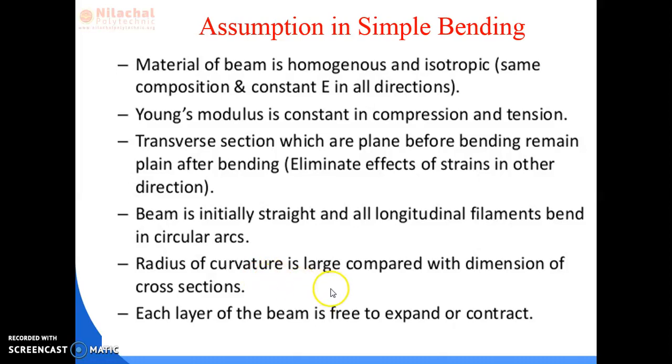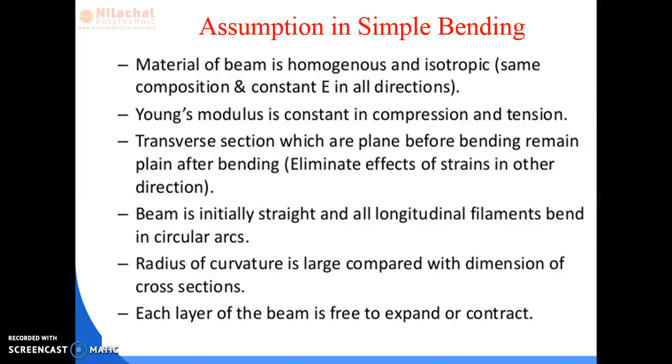The radius of curvature is large compared with the dimensions of the cross section. When couple forces act, bending the beam in sagging or hogging type, there is a radius of curvature. What is the radius of curvature?